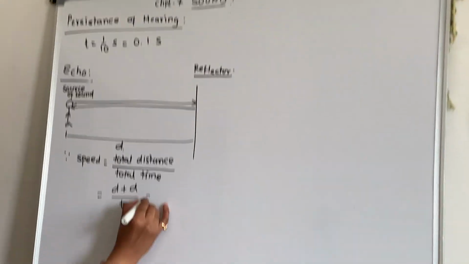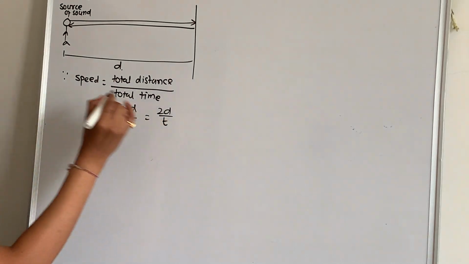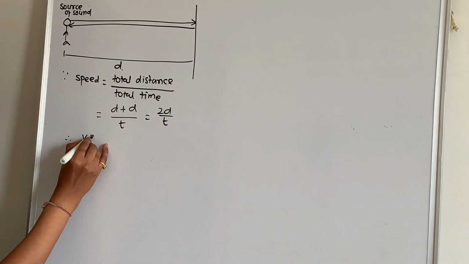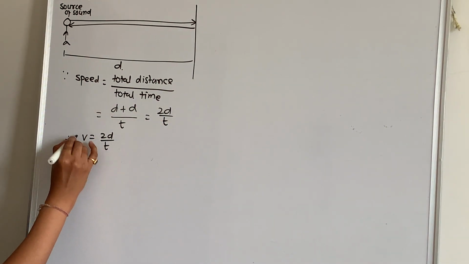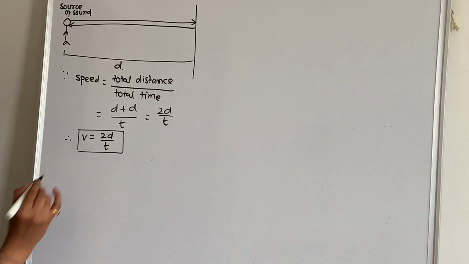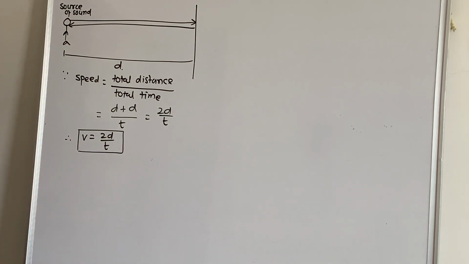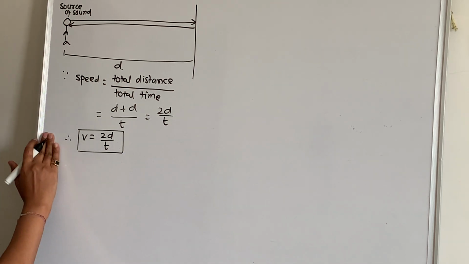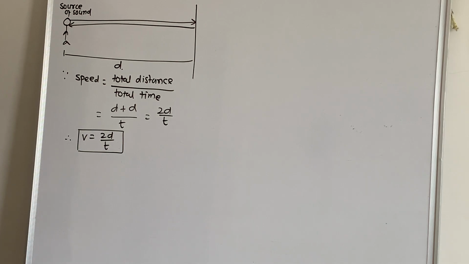So this is equal to 2d upon t. So I have a formula, v is equal to 2d upon t. This is a very important formula from the numerical point of view. This is the only formula we are going to use in this chapter. Okay, this is about echo.